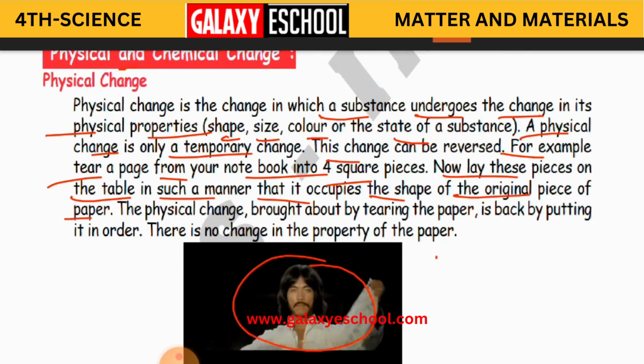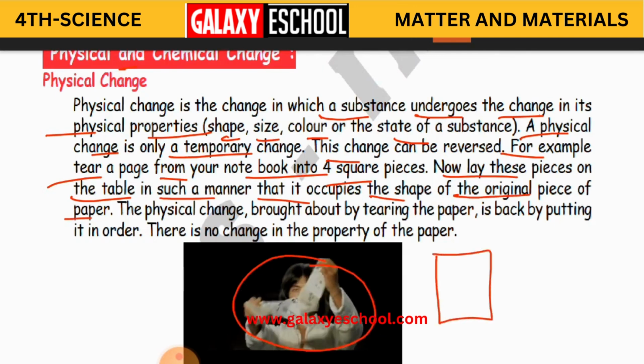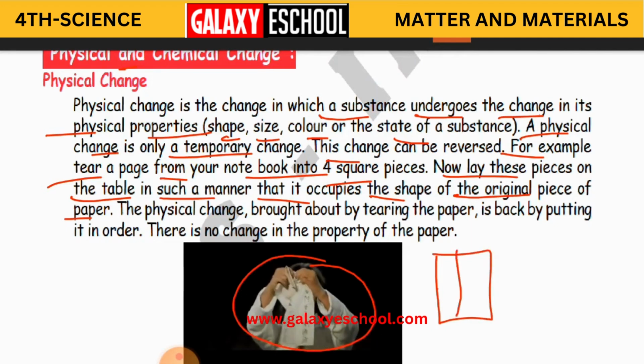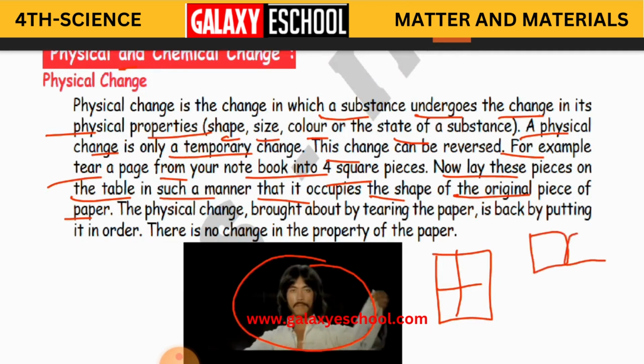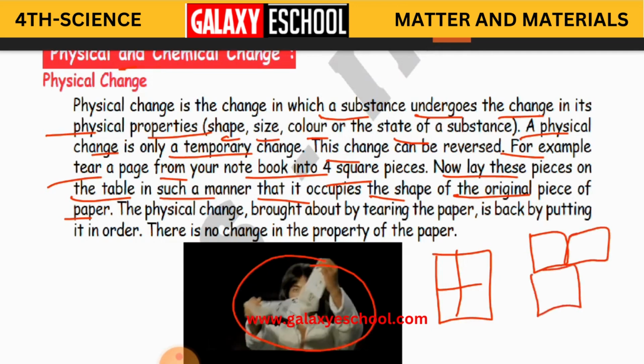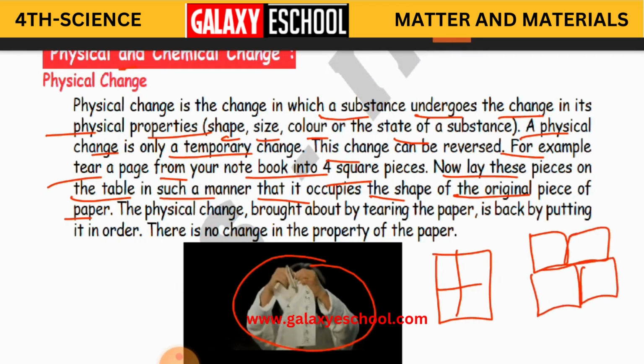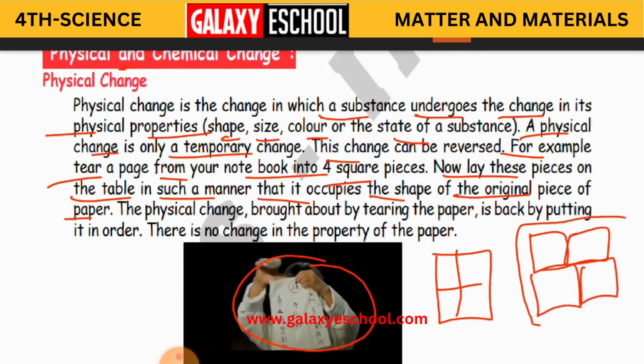Suppose this is one complete paper, and we have torn it into 4 different parts. And if you want to join these again, you can take one part first, then join the other part, then the other part, then again the other part. Now you got your complete paper.